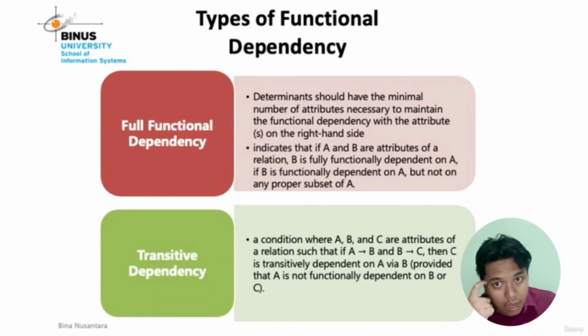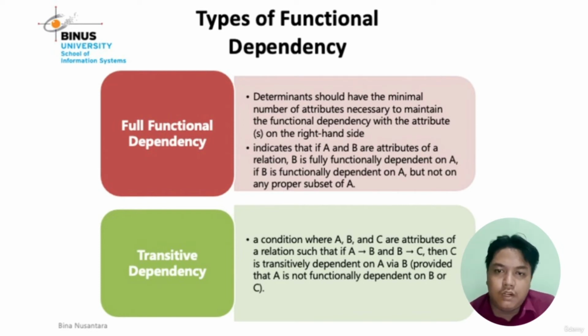The first type of functional dependency is full functional dependency. The determinant should have the minimal number of attributes necessary to maintain the functional dependency with the attributes on the right-hand side.